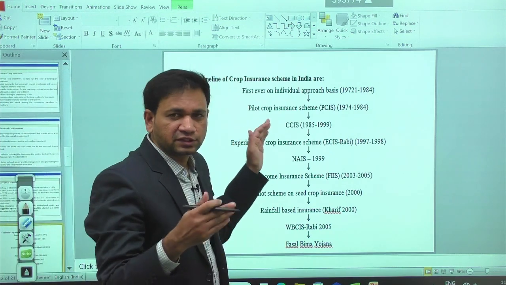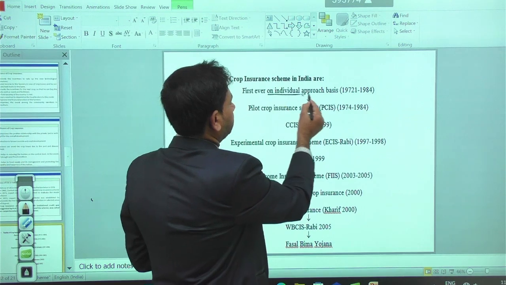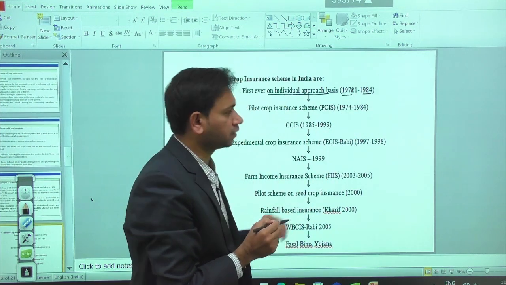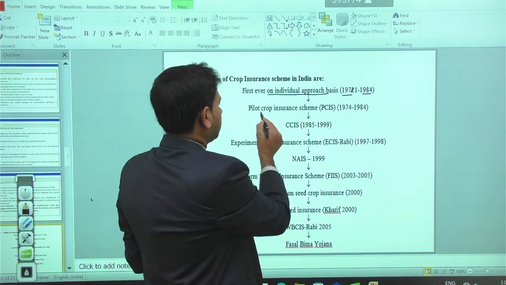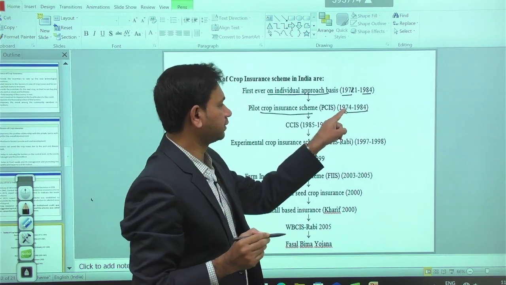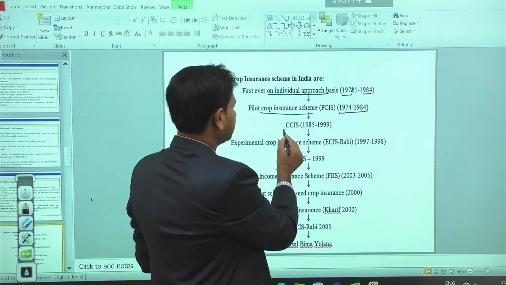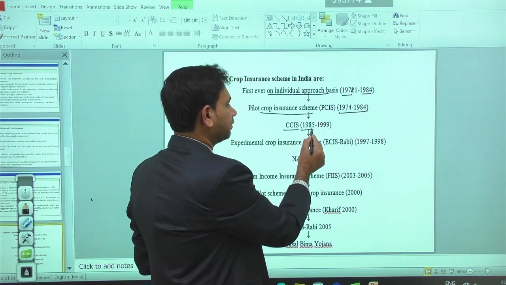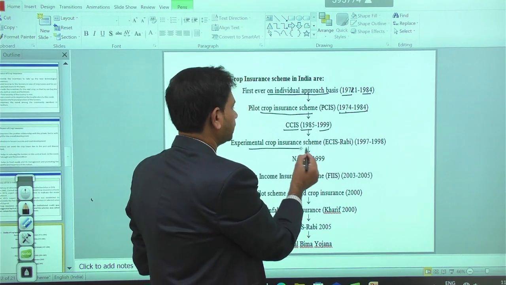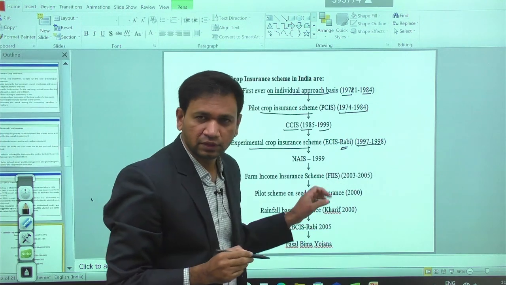Then, apart from this, these are the sequence we have. There are many schemes, some schemes are popular, some are not popular. The first ever individual approach basis was started in 1971, with the operational period 1971 to 1984. Then the pilot crop insurance scheme from 1974 to 1984. So 1974 is the starting year, 1984 is the closing date. It is okay. Comprehensive crop insurance scheme from 1985 to 1999, that is the operational period. Then the experimental crop insurance scheme for rabi crops from 1997 to 1998.